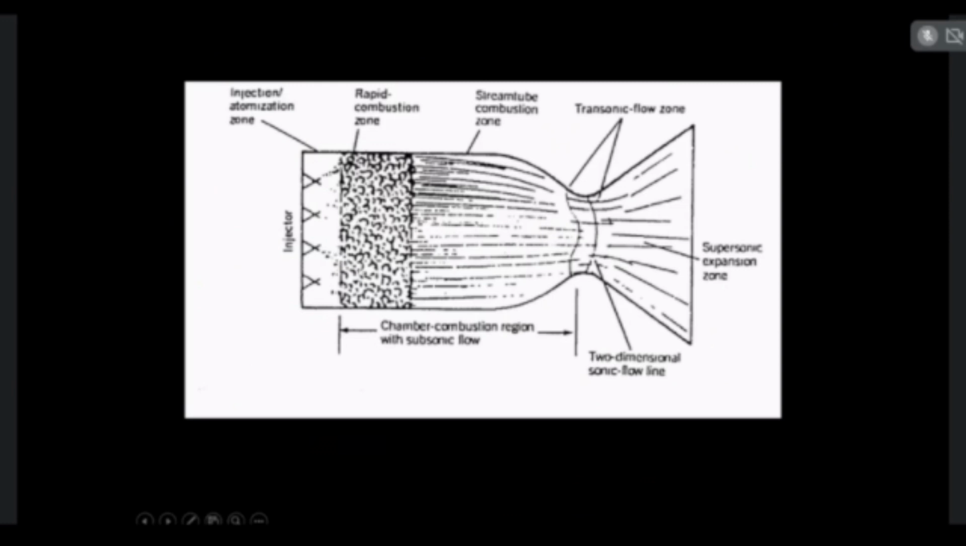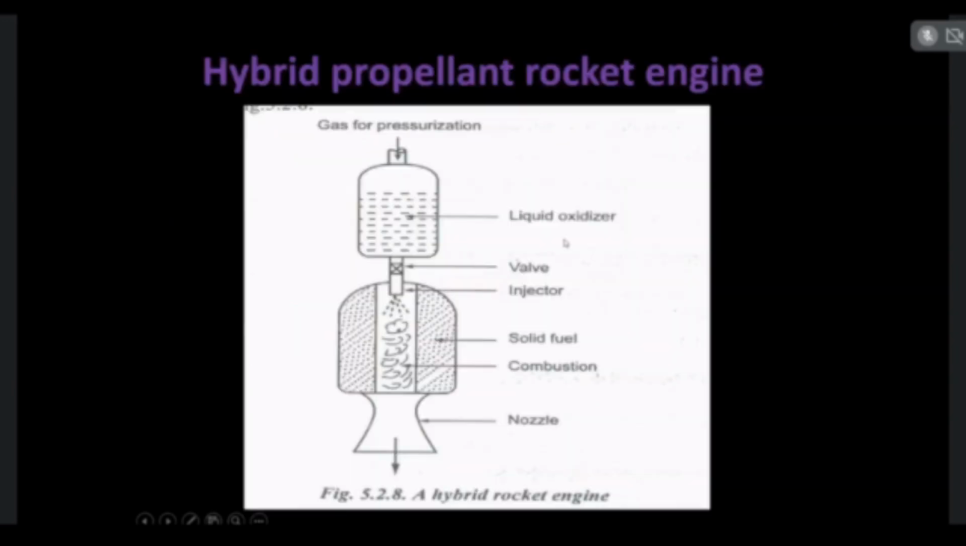So vaporization, atomization, then the chemical reaction will be done inside the liquid propellant combustion chamber. So complete combustion will take place on the right side of the combustion chamber. So high-pressure gases will be produced. Then the hot gases will enter the nozzle to produce the thrust. So by means of thrust, the rocket will be launched from the Earth to space.